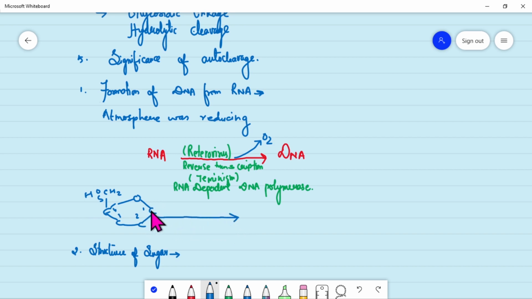If we see the structure of these sugars, especially in case of RNA, the main thing happens at the carbon number 2. This carbon number 2 in case of RNA has both H and OH group.